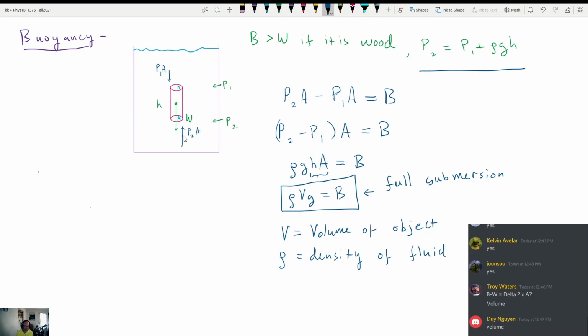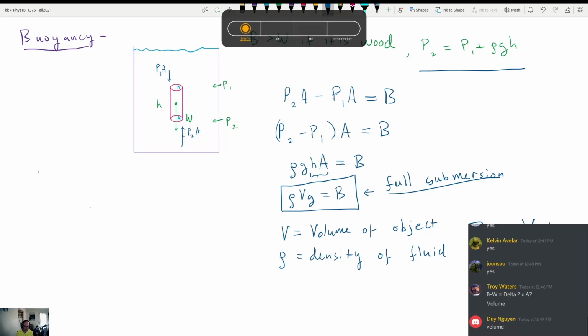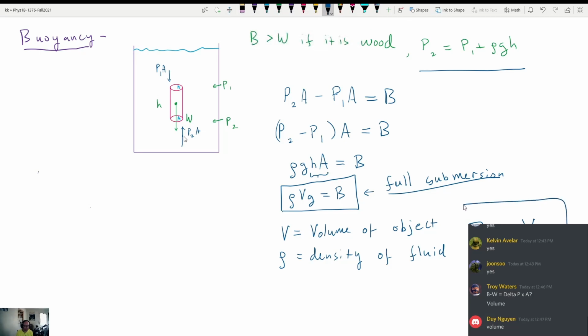So maybe a better way to write this that could be more clear is that the buoyant force for fully submersion, it's only true when it's fully underwater, okay, would be equal to the density of the fluid, I'm going to write that as rho F, times the volume of the object, I'm going to write that as V sub O, multiplied by G. I think this is probably a little bit clearer way of defining this.